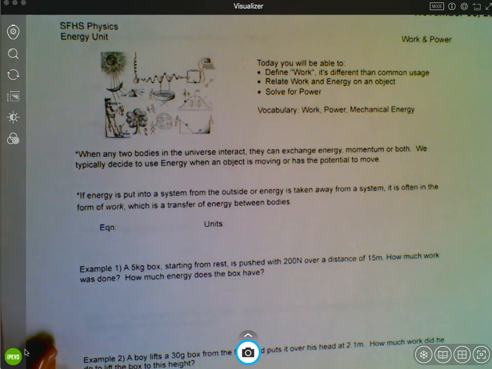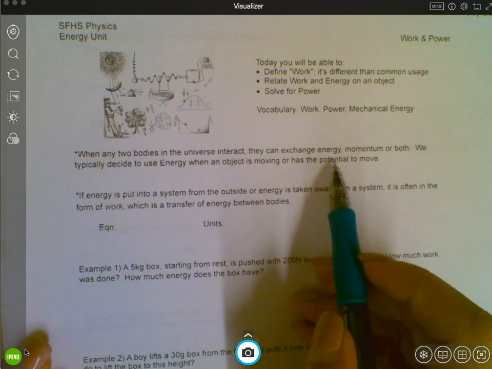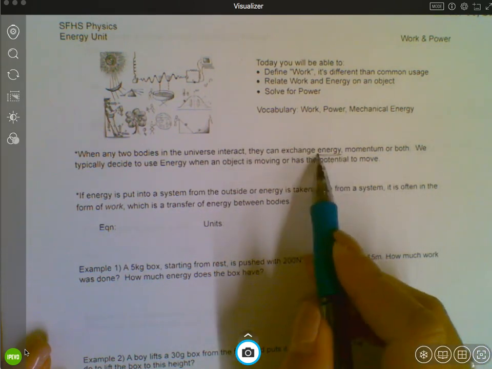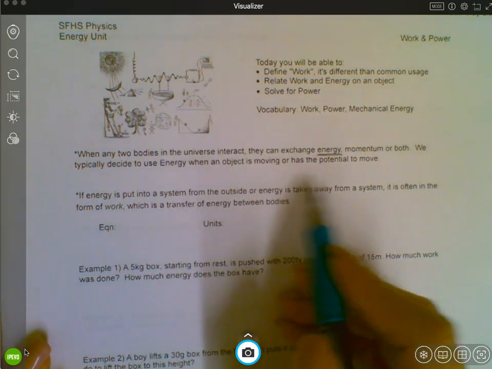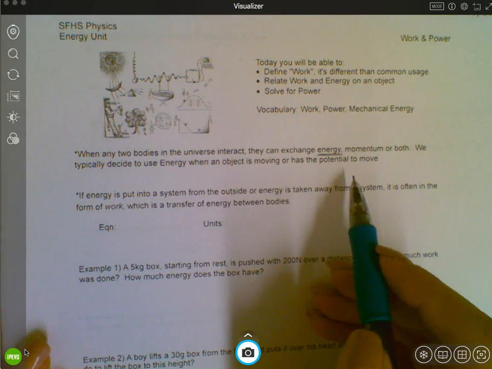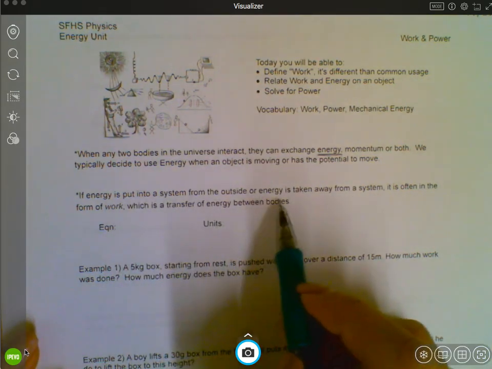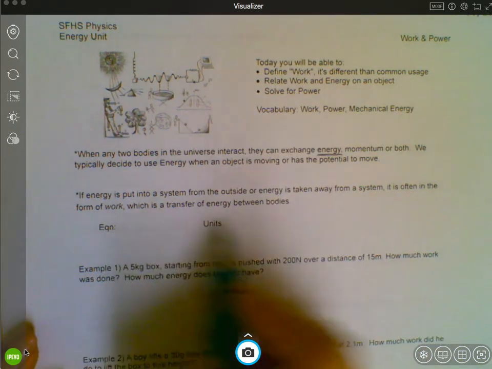When any two bodies, so two objects in the universe, interact, they can exchange energy, momentum, or both. In this unit we're just talking about energy. We typically decide to use energy when an object is moving or has the potential to move. If energy is put into a system from the outside or energy is taken away from a system, it is often in the form of work, which is a transfer of energy.